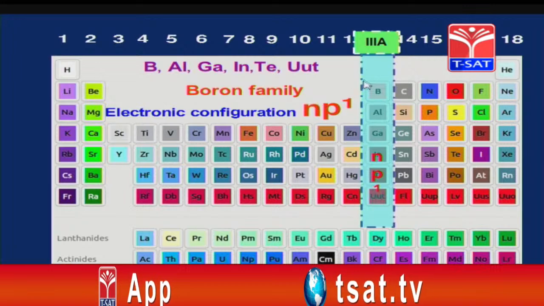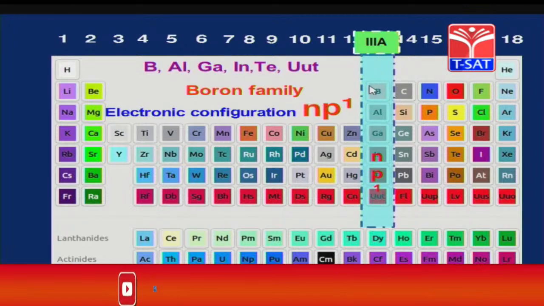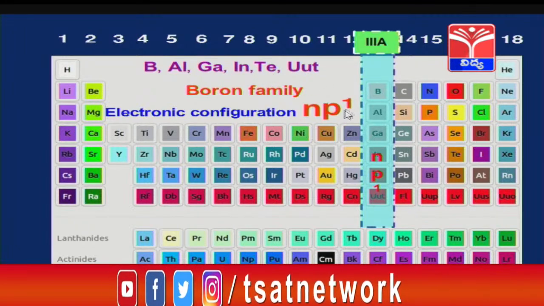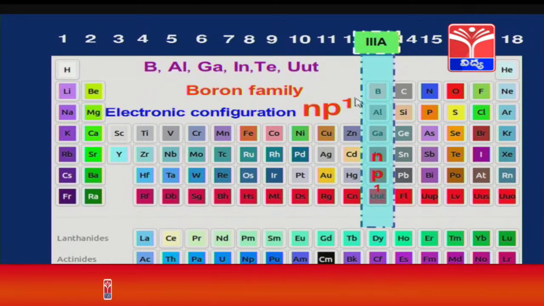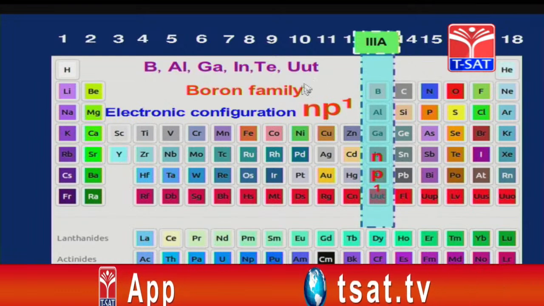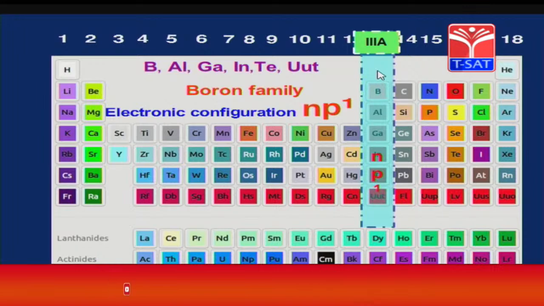np1. It is called the boron family. Why? Because it starts with boron and ends with tellurium. The electronic configuration is np1. In the p orbital we have 1 electron. Before this we will have the ns2 orbital. Therefore, there will be 3 electrons in the outermost orbit of this group.